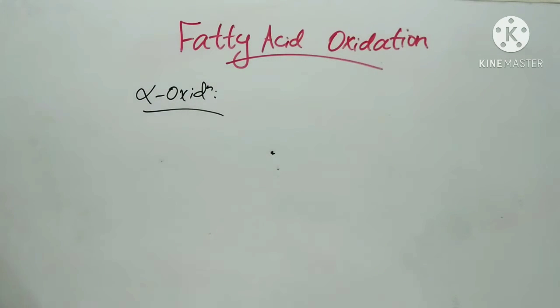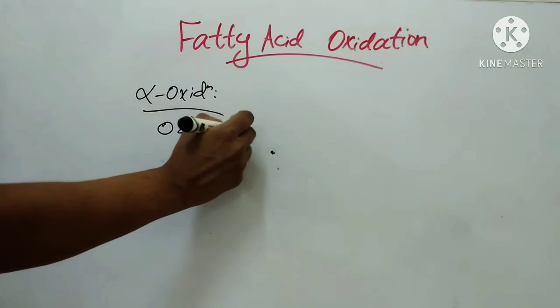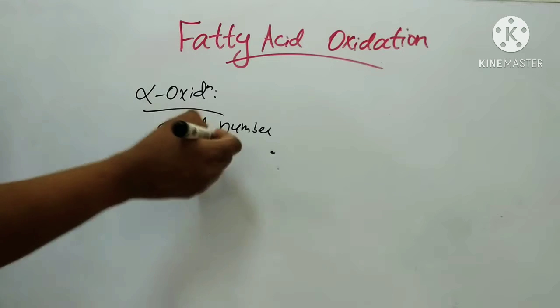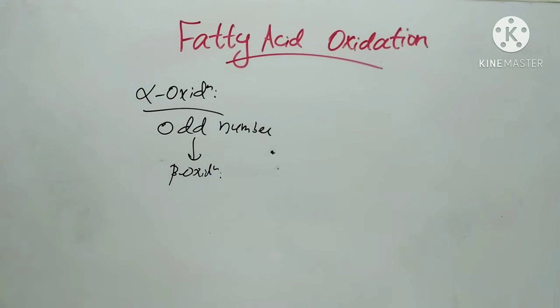Alpha oxidation involves decarboxylation of the COOH group after hydroxylation and the formation of a fatty acid containing an odd number of carbon atoms, which subsequently undergoes repeated beta oxidation. This is alpha oxidation. Here there is no activation of fatty acids necessary in alpha oxidation.